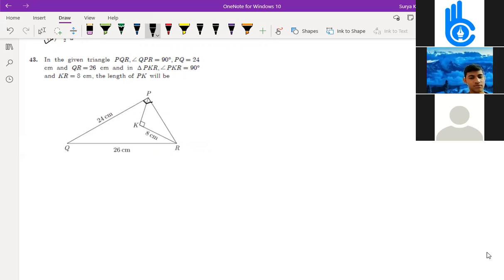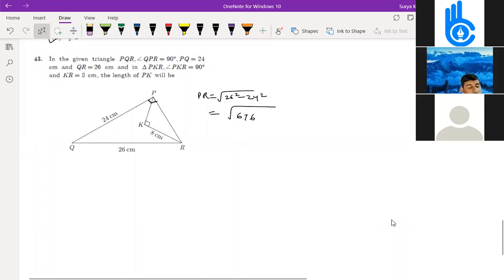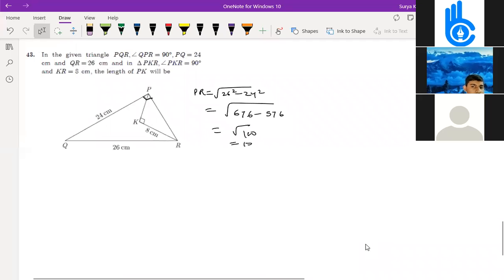Since this is 90 degrees, by Pythagoras theorem PR is equal to root over 26 square minus 24 square. 26 square is 676, 24 square is 576. Root 100 equals 10. So PR is 10, and PK is equal to 6.